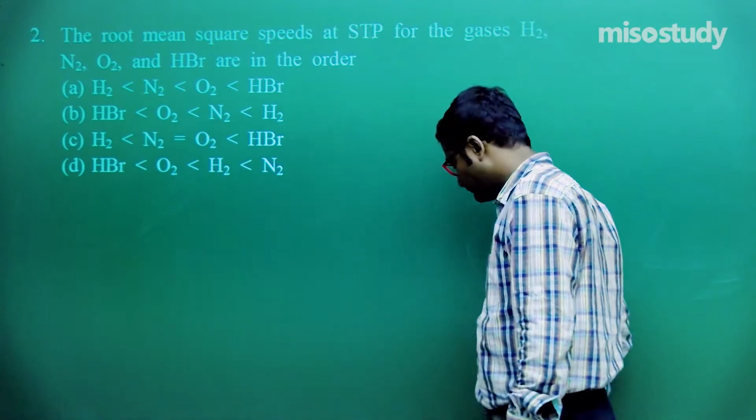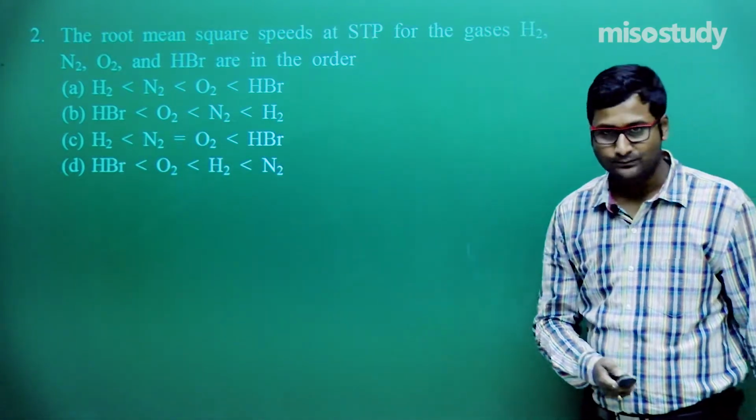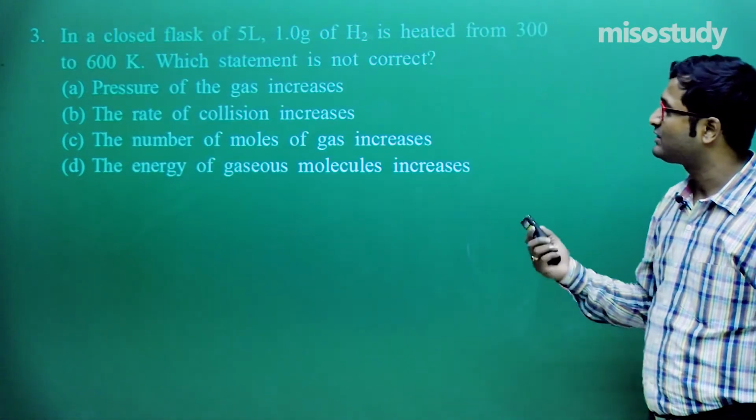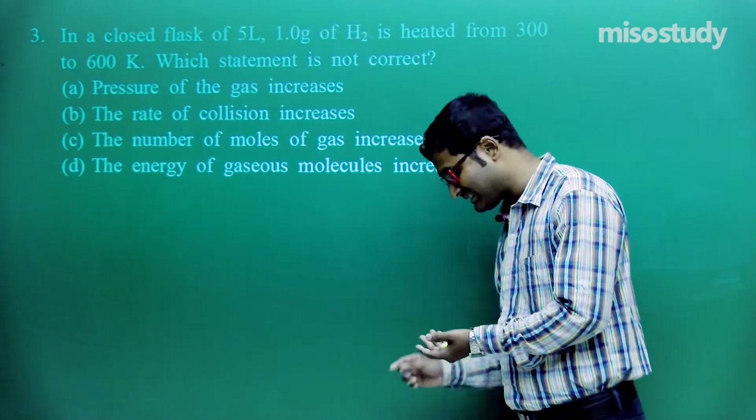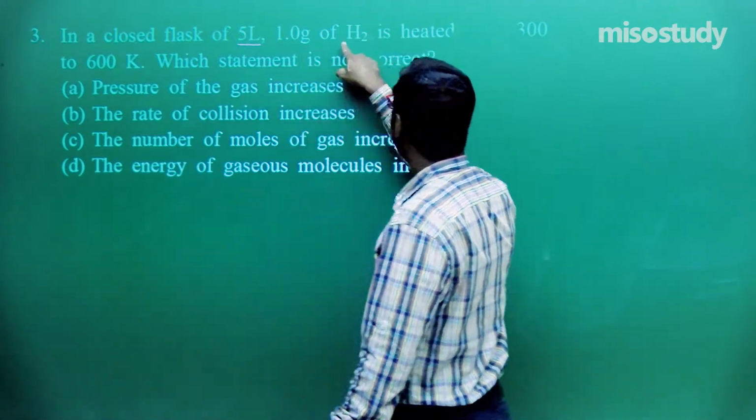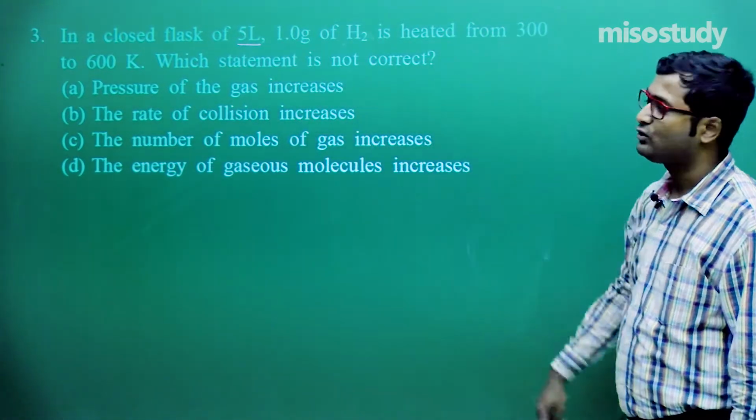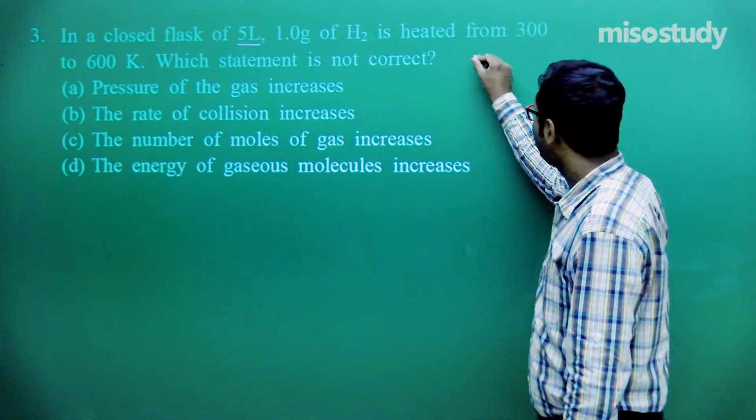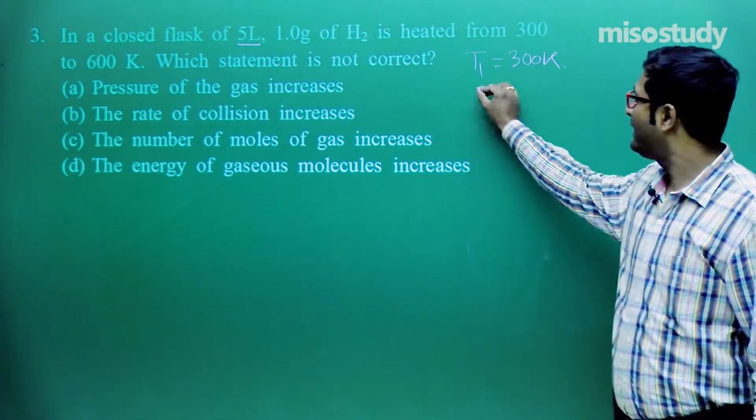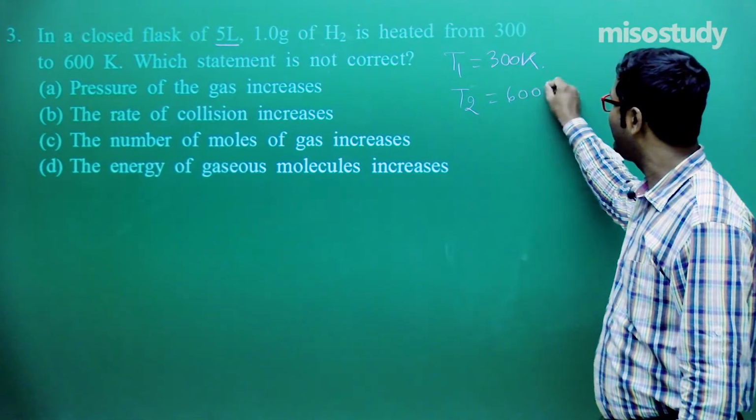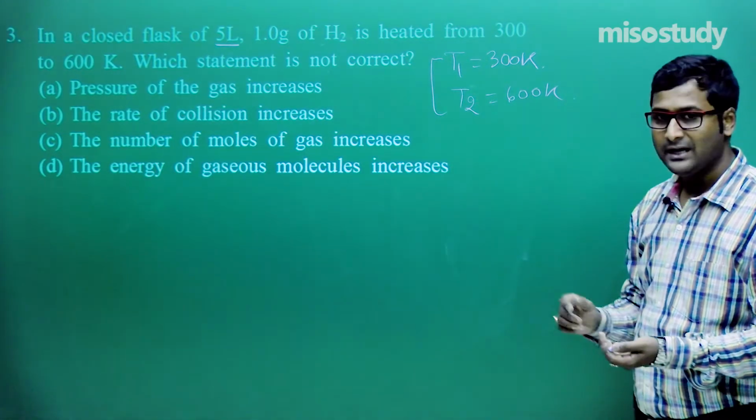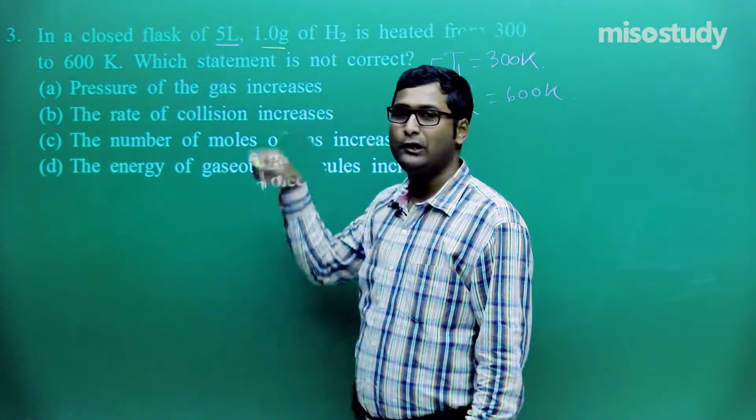Wait for a moment. By using this question, we are also revising the chapter. Clear to you, friend? Now let's move to question number 3. What will happen in this case? Let's check it out. In a closed flask of 5 liters, 1 gram of H2 is heated from 300 to 600 Kelvin. That is, T1 is 300 Kelvin and T2 is 600 Kelvin. So temperature increases from T1 to T2, but mass and volume remain the same.